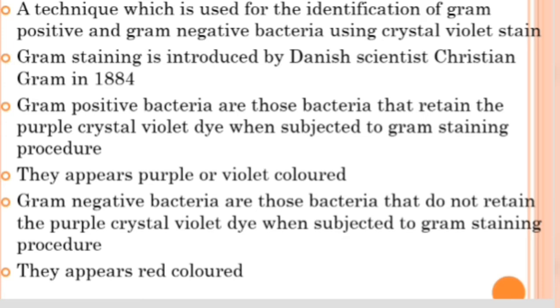On the basis of gram staining, we are able to differentiate bacteria by their color. We will go through the details of the gram staining procedure and principle after studying the gram positive and gram negative bacterial cell walls.